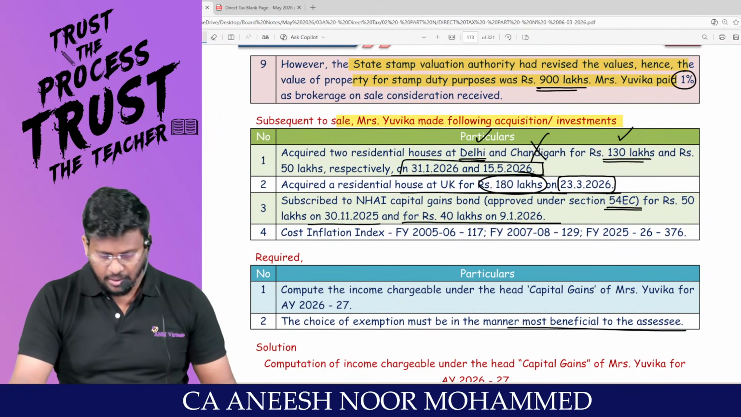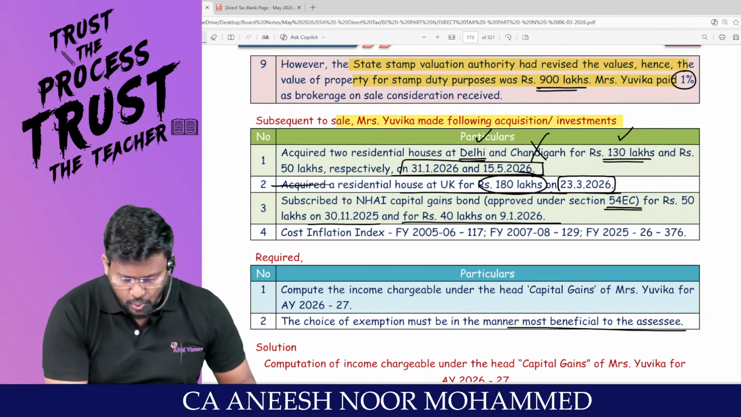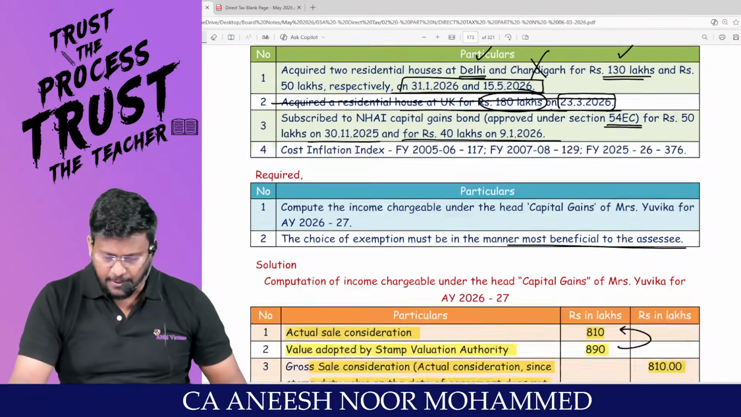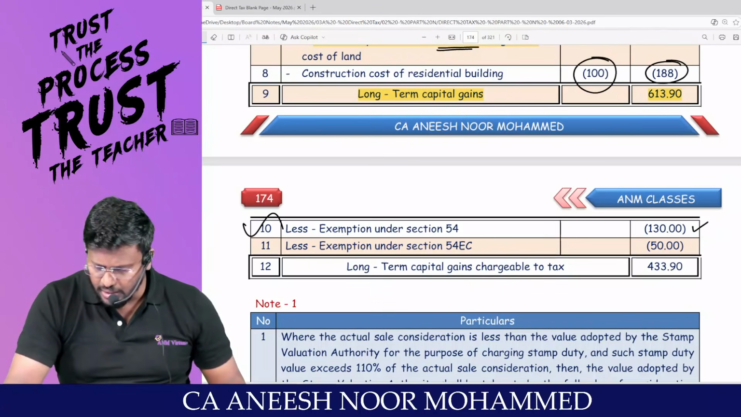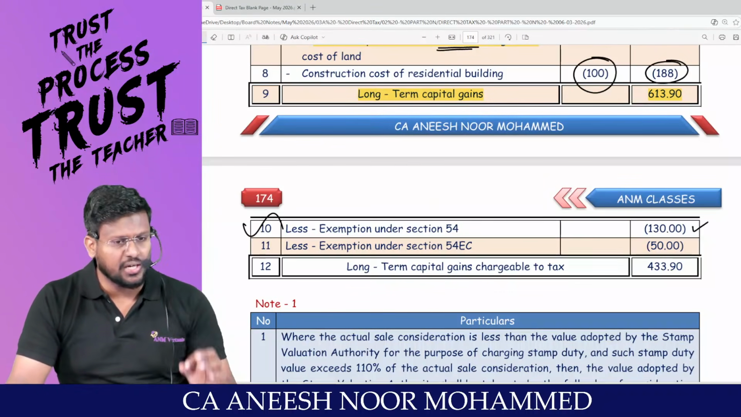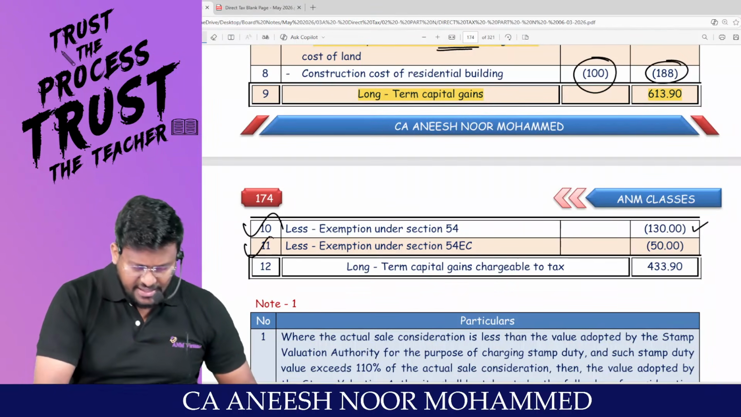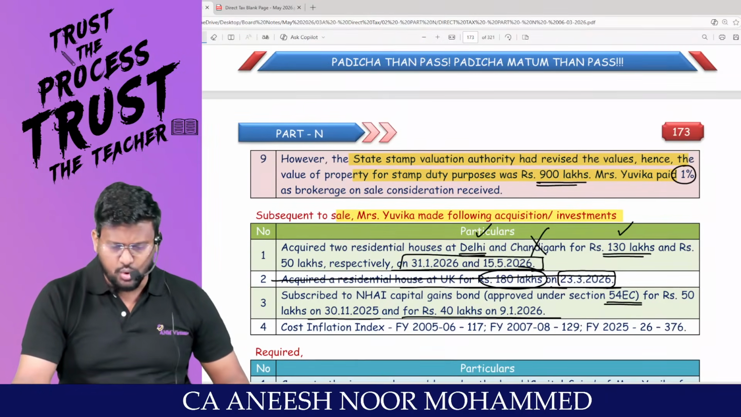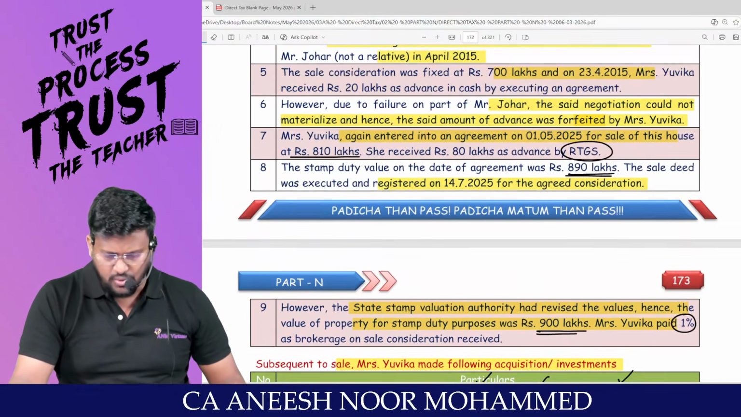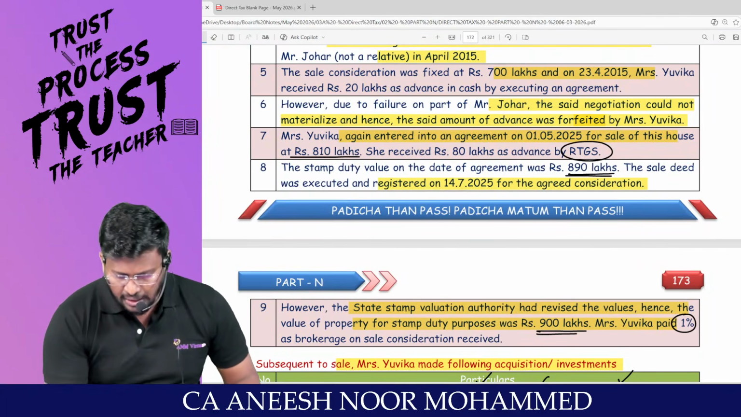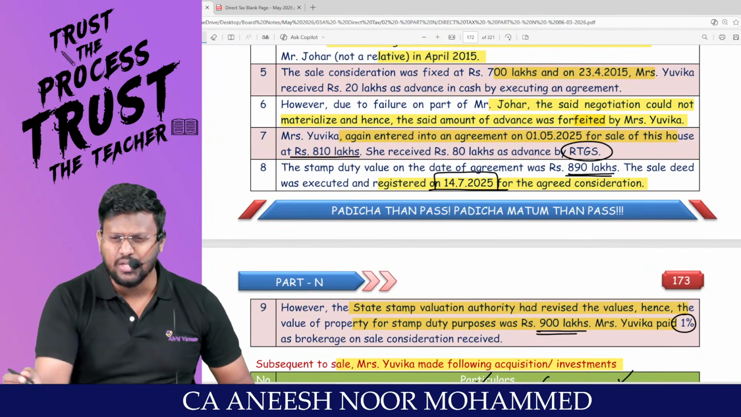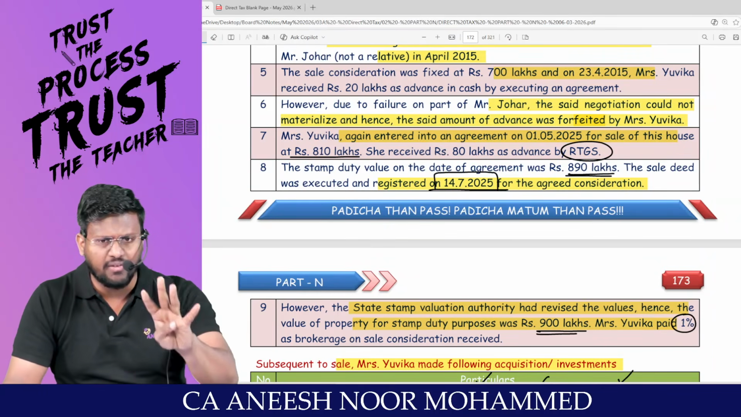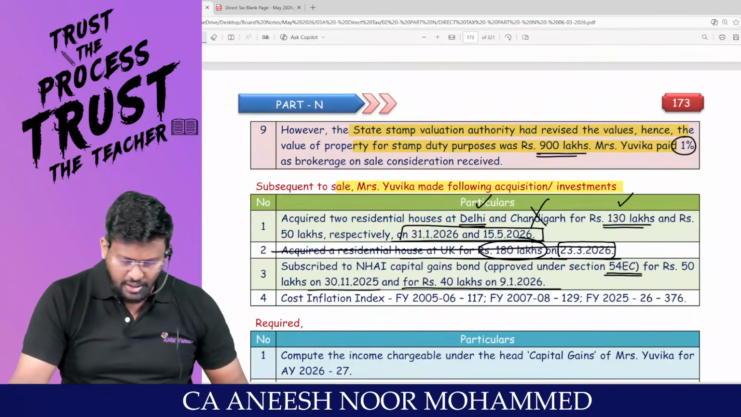Are you really with me? Anyway, there is no question of the UK house at all since it has been acquired outside India. Am I right, sir? So for that 130 lakhs, we can claim exemption under section 54. Less exemption under 54EC. My dear lovable students, when you have sold or transferred the residential house, what is the date of transfer? Registered on 14/7/2025, July. That means August, September, October, November, December, January. Within January, investment should be made.